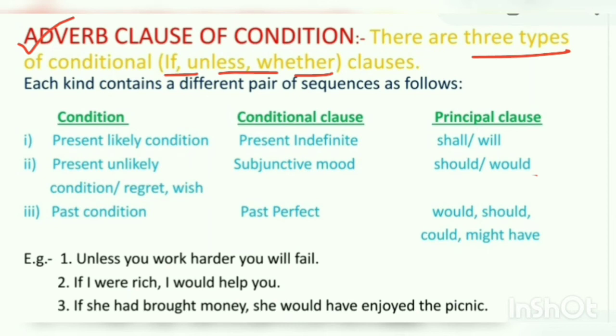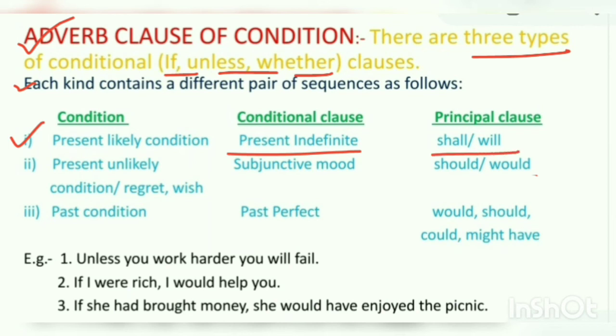Each kind contains a different pair of sequences as follows. You have to learn the combination of tenses in all these 3 conditional clauses and do practice. Number 1, if the situation is in present time, so in conditional clause, the verb will be used in present indefinite or simple present tense, while in principal clause, the verb will be used in simple future.